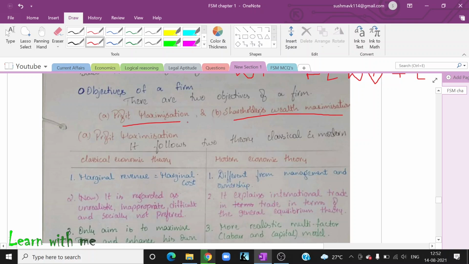So in profit maximization, what happened? The company's main aim is only to earn the profit and not anything else.